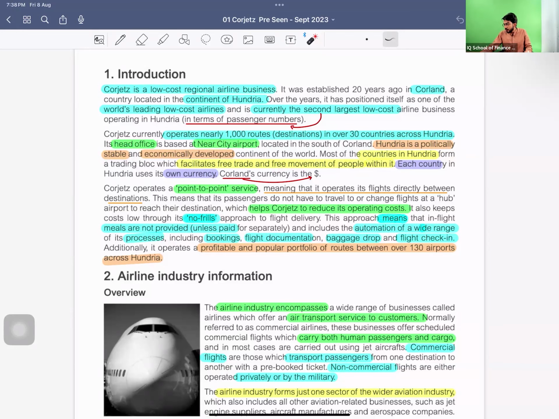Let me just check if someone has unmuted their mic, right? Each country has its own currency and the currency of Corjetz is dollar, right?